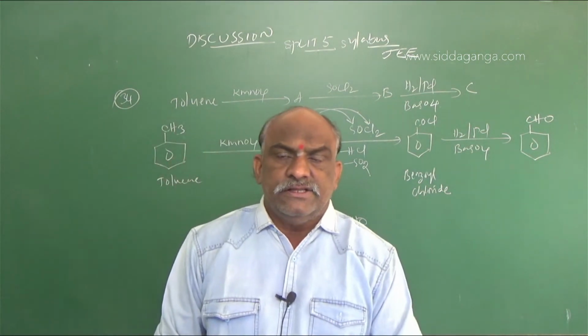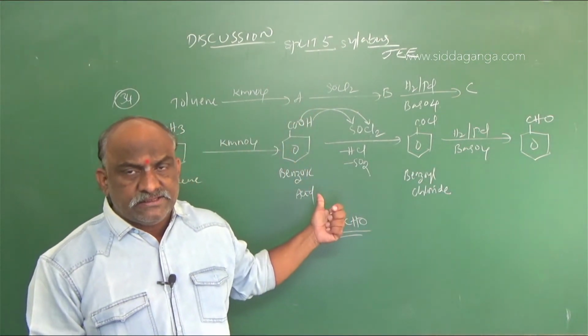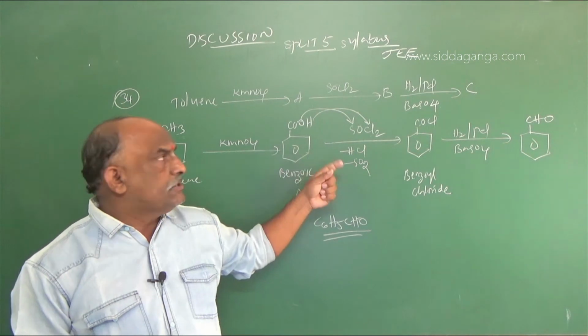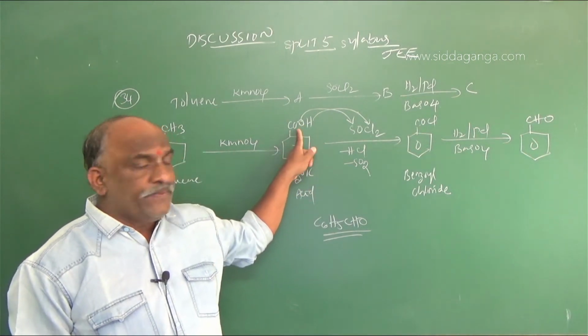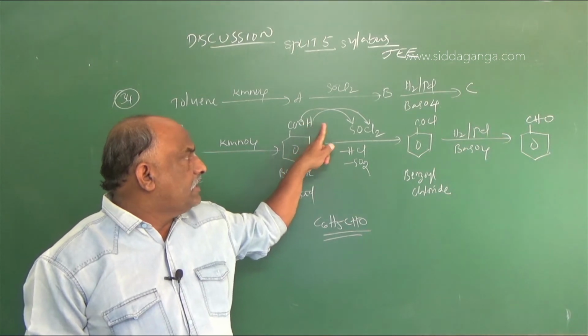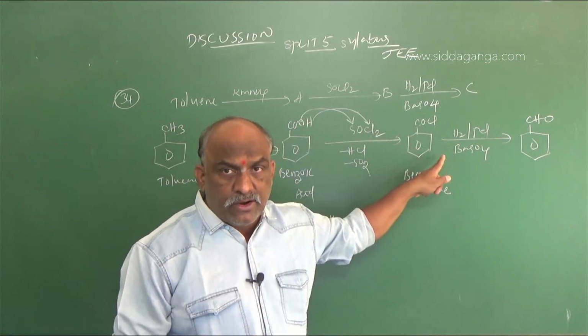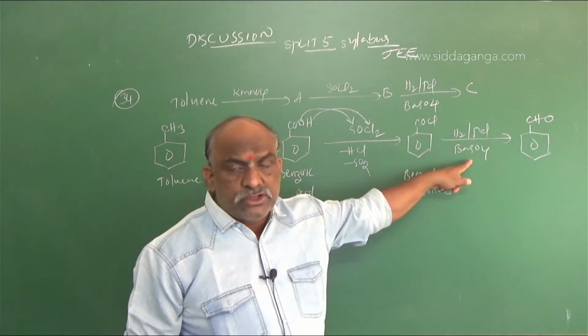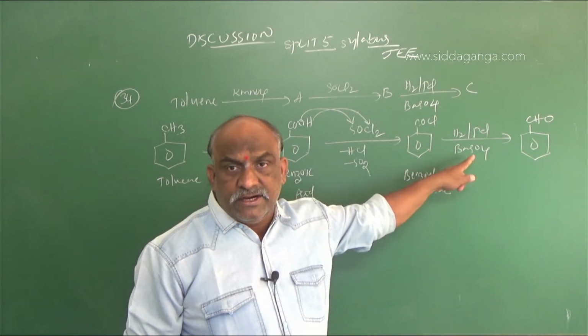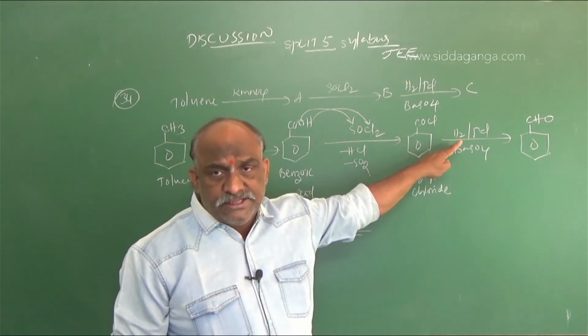First reaction: oxidation of alkylbenzene gives a carboxylic acid. Second reaction: halogenation, removing OH and adding one Cl gives the acid chloride, benzoyl chloride. Benzoyl chloride is treated with the Rosenmund reducing agent, palladium and barium sulfate, with addition of hydrogen.